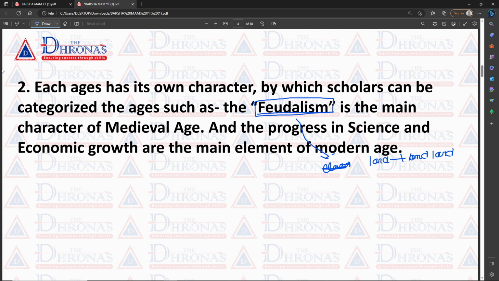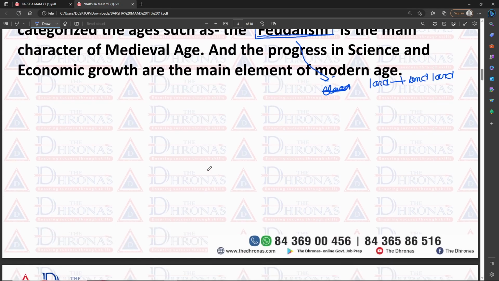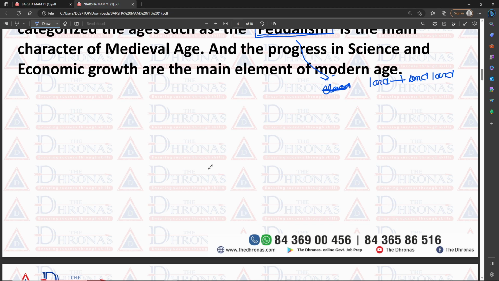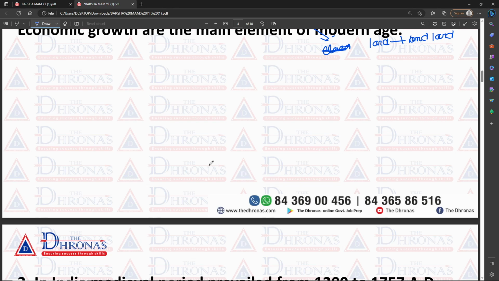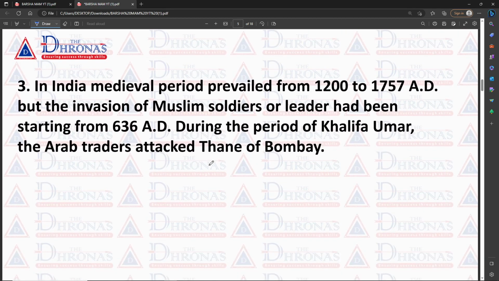When we see progress in science, we see technological advancement, and these technological advancements are used in several industries. In this way we can see economic growth. So progress in science and economic growth are the main elements of the modern age.